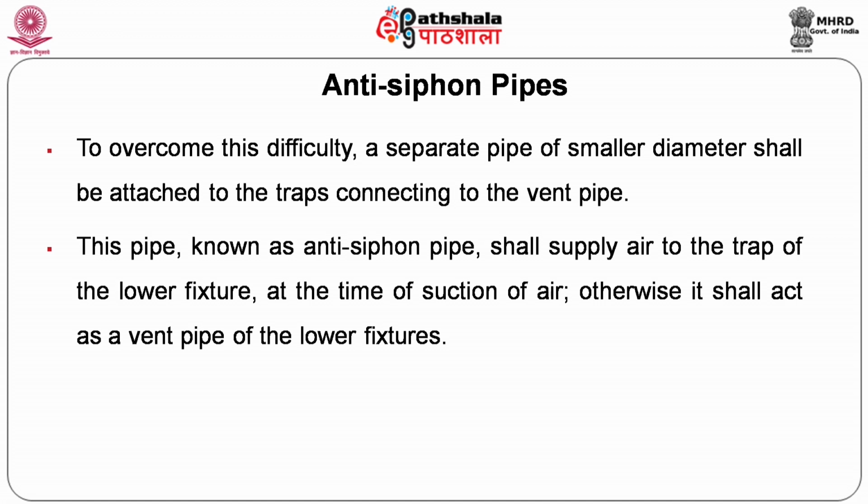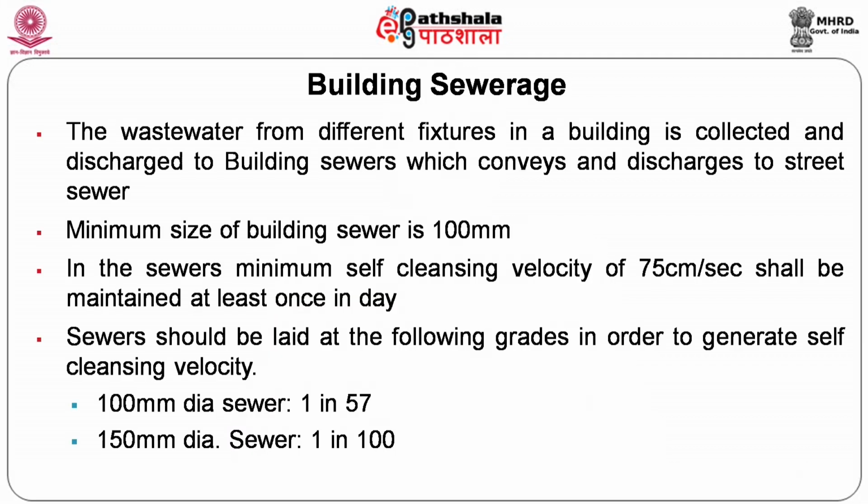Otherwise it shall act as a vent pipe of the lower fixture. Next, the building sewerage. The building sewerage is the sewer system or pipe system to collect the wastewater from the different fixtures and finally connect to the municipal sewer or main sewer. The wastewater from different fixtures is collected and discharged into the building sewer. This building sewer should be a minimum of 100 mm size.